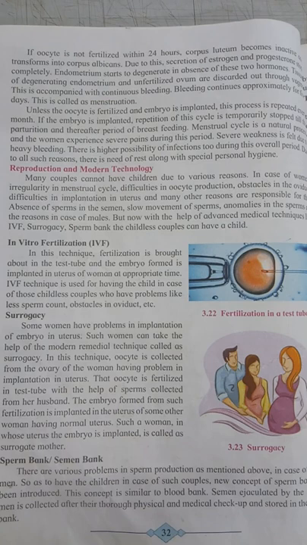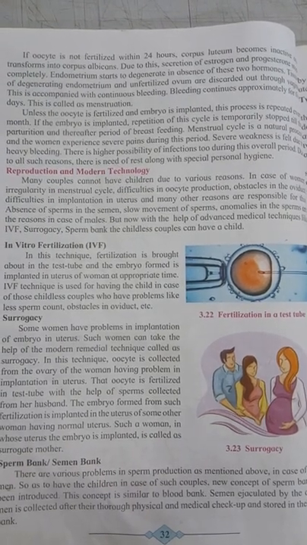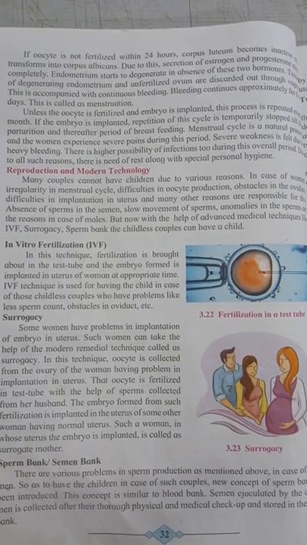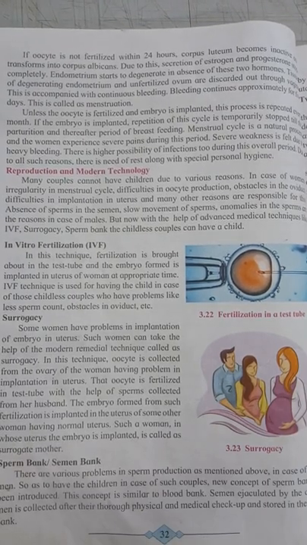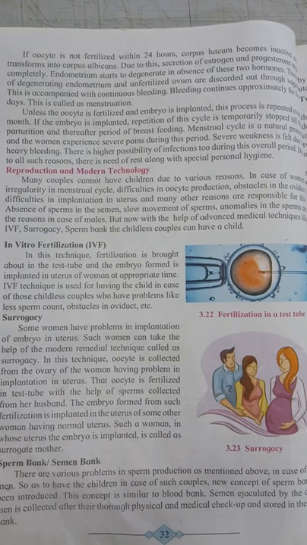In this technique, fertilization is brought about in the test tube, and an embryo is formed, and this embryo is implanted in the uterus of the woman at the appropriate time.